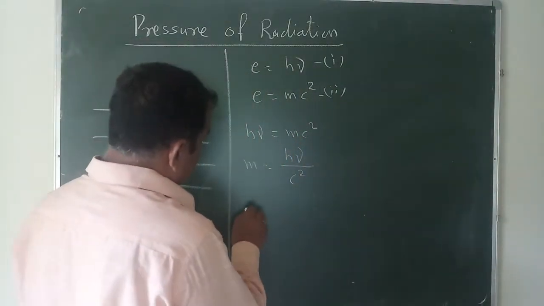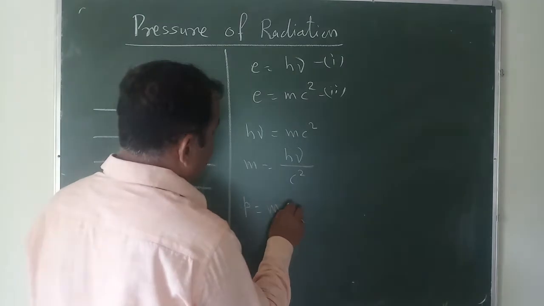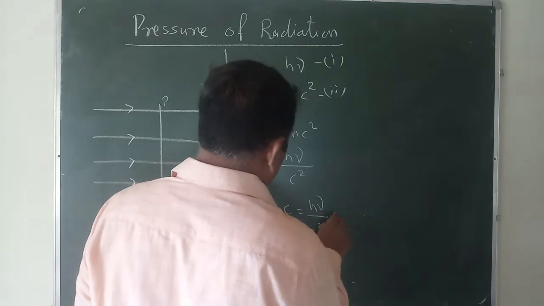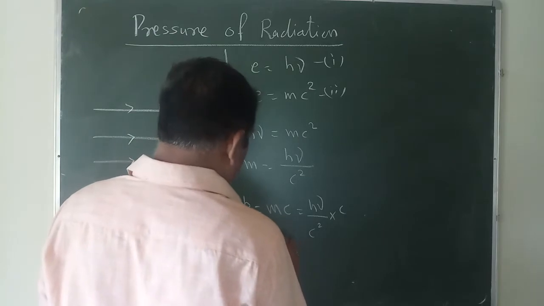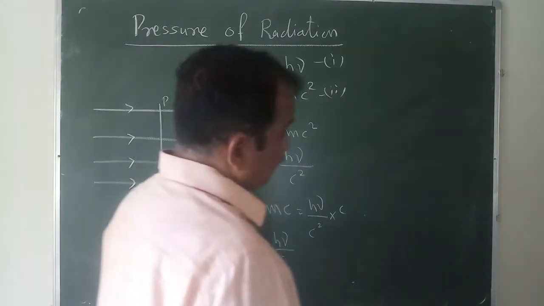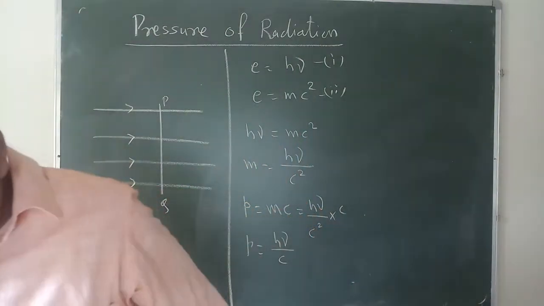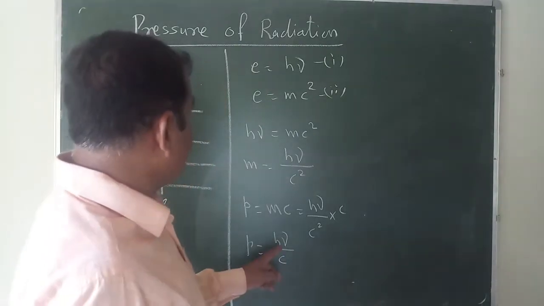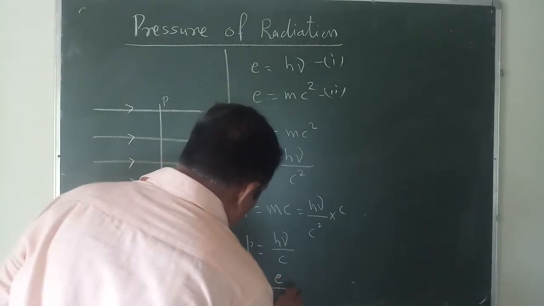And hence we can say that the momentum of that photon is equal to, by definition, mass into velocity. So mass into c, that is mc. So that is equal to h nu by c square into c. So p equal to h nu by c. So this is the momentum of the photon which we exert on it. So what is this? H nu is nothing but the E. So I can write like this: P equal to E upon C.